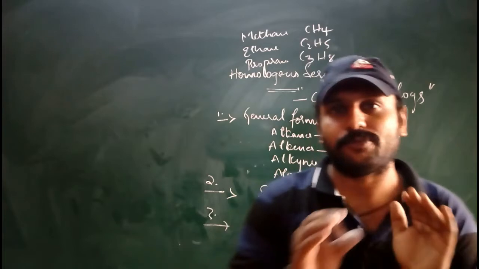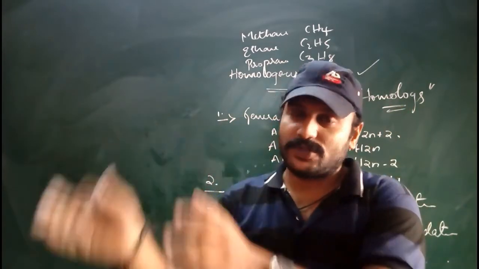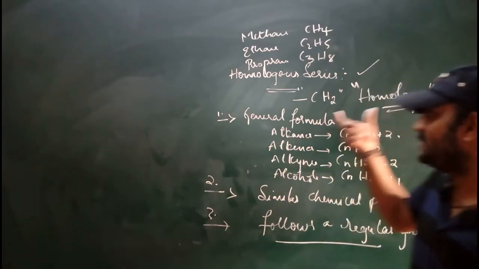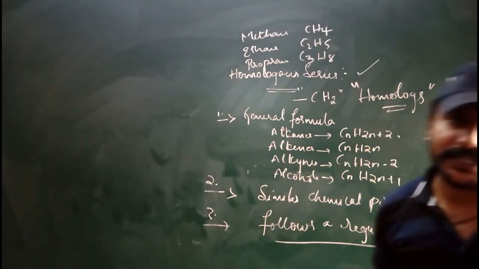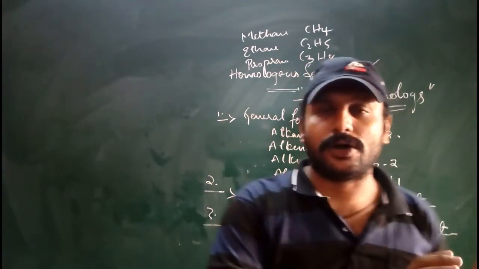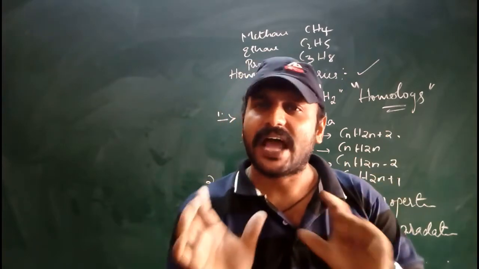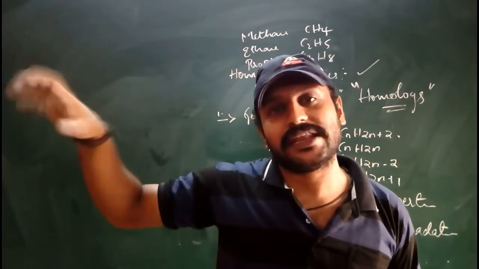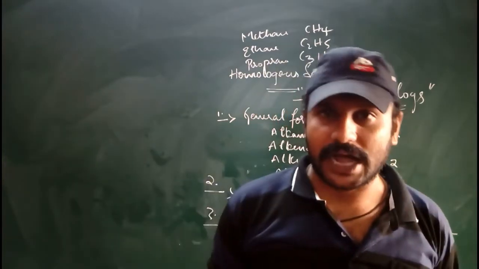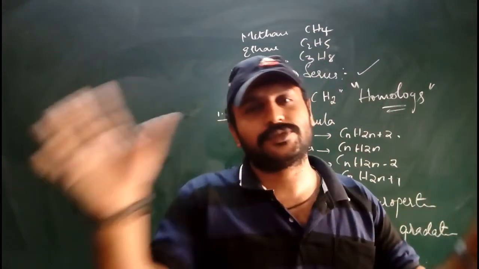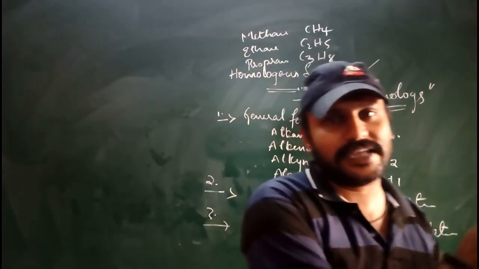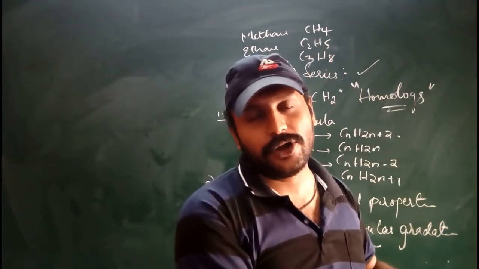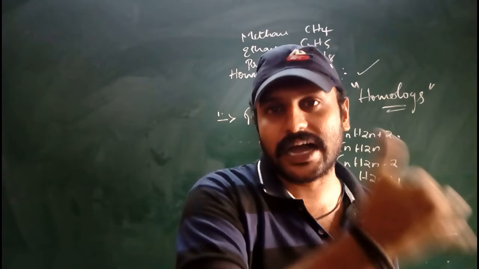Understood everyone? So we came to know what is meant by isomers, isomerism, structural isomerism, homologous series, homologs, and the properties of homologous series. Before this class we saw what hydrocarbons are: carbon compounds having hydrogen and carbon in their molecules. There are two types of hydrocarbons: aliphatic or acyclic, and cyclic. Aliphatic hydrocarbons are again divided into three types: alkanes, alkenes, alkynes.